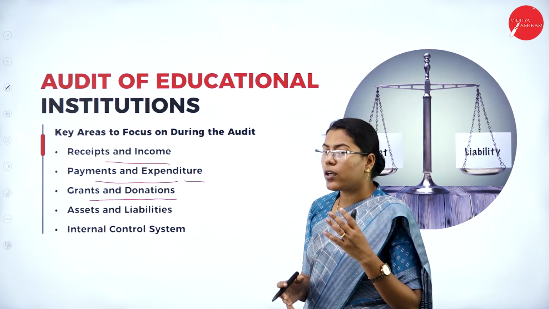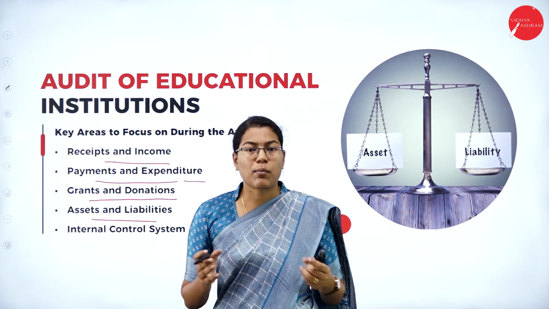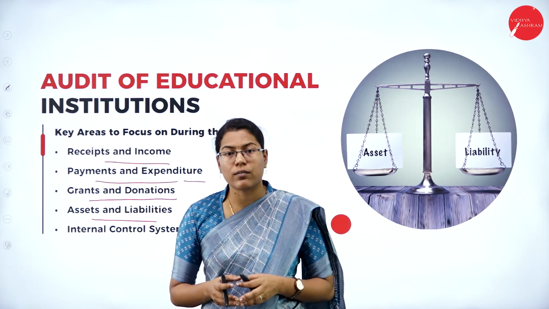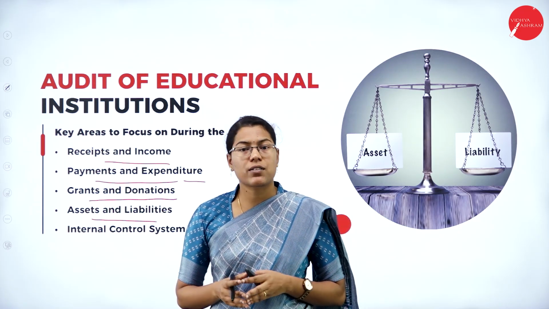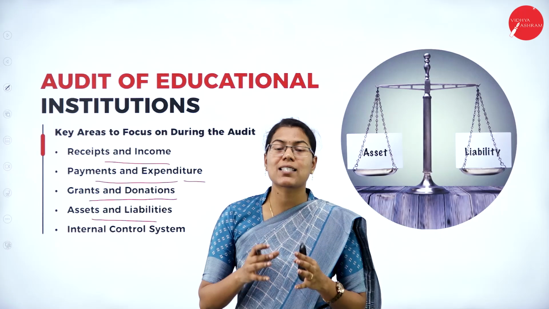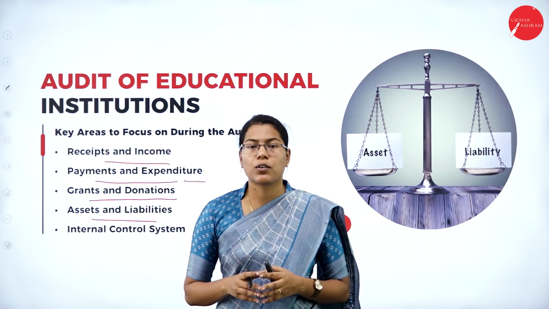And here the auditor has to check for the assets and liabilities. Some of the assets of the educational institutions may involve buildings, furniture, equipment and other machinery, etc. So the auditor has to assess whether these assets are properly recorded in the books of accounts or not.